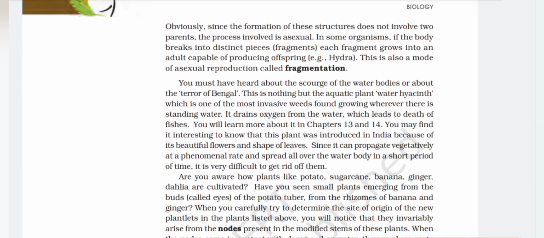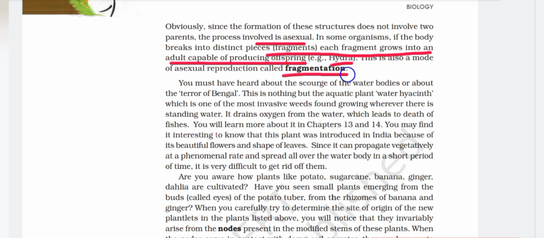In some organisms, if the body breaks into distinct pieces, that is fragments, each fragment grows into an adult capable of producing offspring, example hydra. This is also a mode of asexual reproduction called fragmentation.